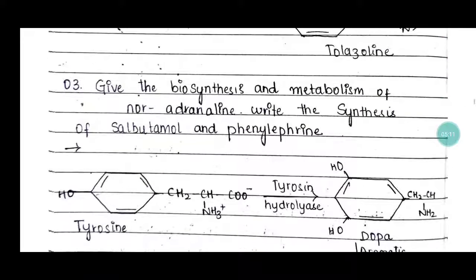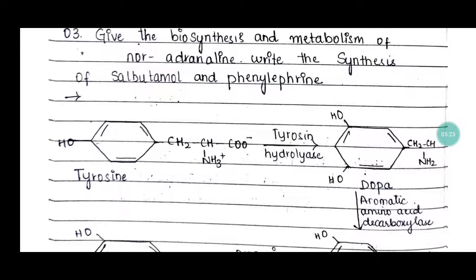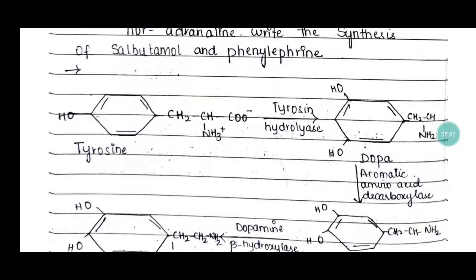And question number 3: give the biosynthesis and metabolism of noradrenaline or norepinephrine. Write the synthesis of salbutamol and phenylephrine. So the biosynthesis and metabolism of noradrenaline or norepinephrine: tyrosine, in the presence of tyrosine hydroxylase, gives dopa.